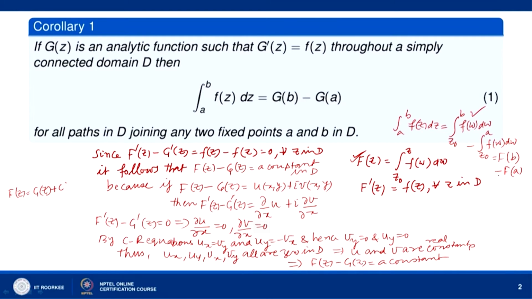So, this means that if you have a complex analytic function in a domain D and a and b are any two points in the domain D, you can take any curve joining the points a to b which lies completely inside the simply connected domain D, then the integral over a to b of f(z) dz can be evaluated by the indefinite integral of f(z). You evaluate the value of the indefinite integral at the upper limit, that is F(b), and then you evaluate the value of F(z) at the lower limit, that is F(a). So, F(b) minus F(a) will give you the value of the desired integral.